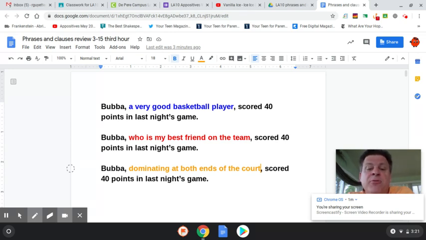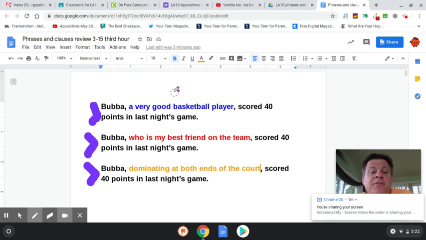So what I did today was write three sentences here with Bubba, and Bubba scored 40 points in last night's game, and then I gave you a different type of phrase or clause in the middle. Blue being a very good basketball player, red being who is my best friend on the team, and orange being dominating at both ends of the court. Now the first one is an appositive.